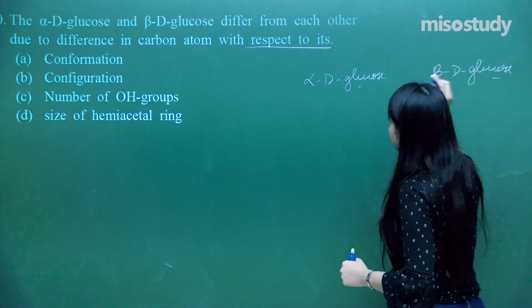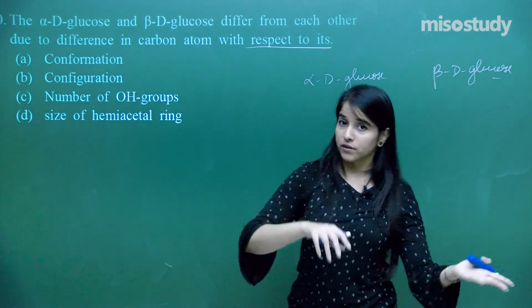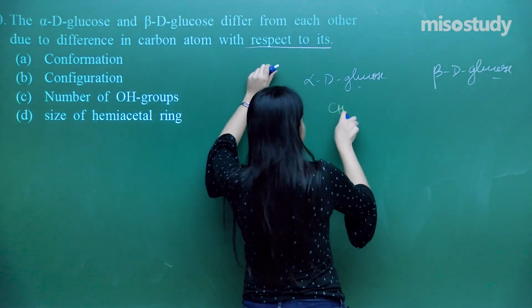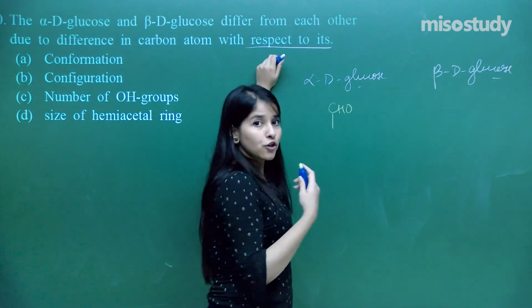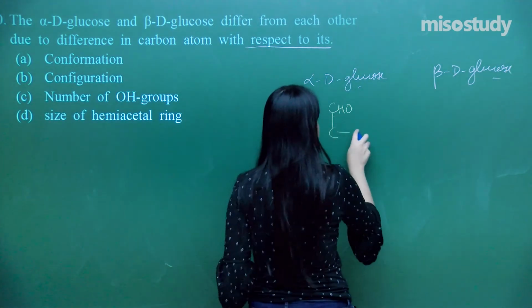So basically the difference is at the anomeric carbons. OH may be on the right and OH may be on the left. That is the basic difference. Here, let me just first have the loss of the water molecule. That is how we are going to check.